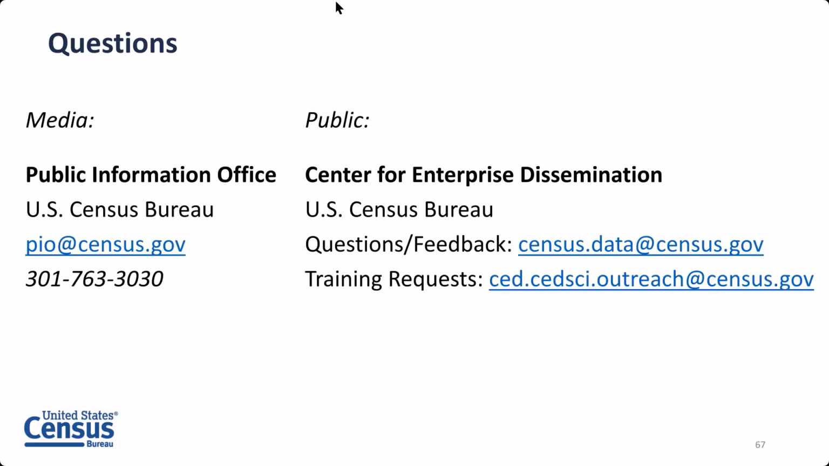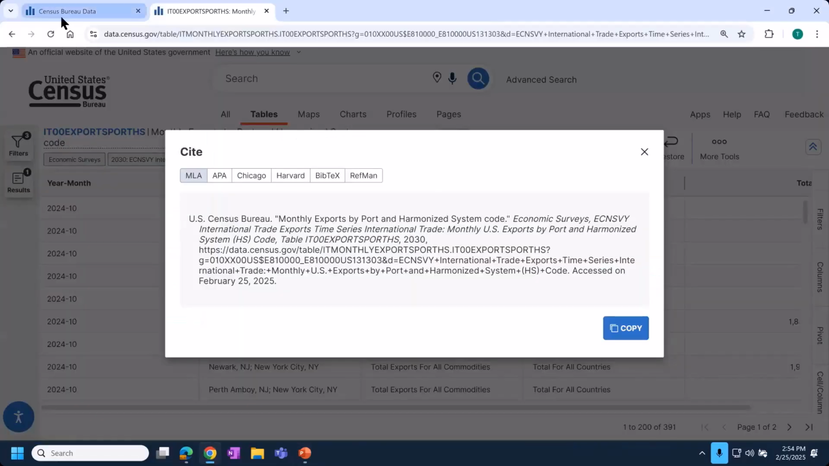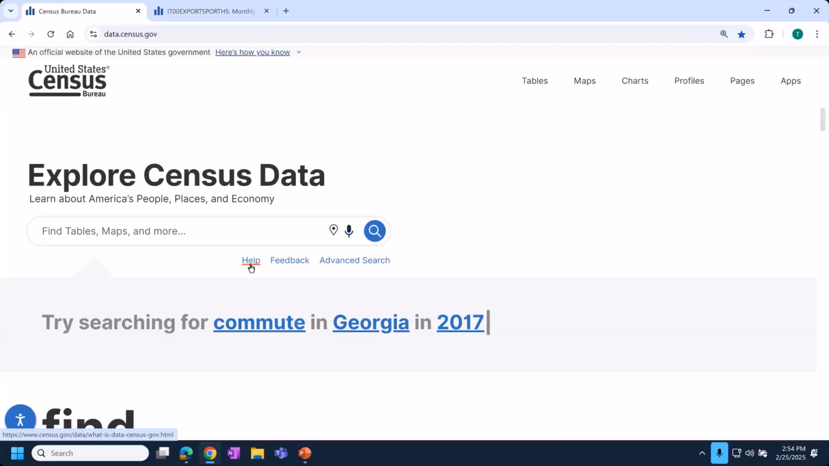And then the last question that we will address today is about the data availability chart. Can we share the URL for that data availability chart? Certainly we can. I'm not sure if you want to cover it a little bit more, Tyson, and show where it is on the site. Oh, sure. So again, just recommend the help button directly under data.census.gov.